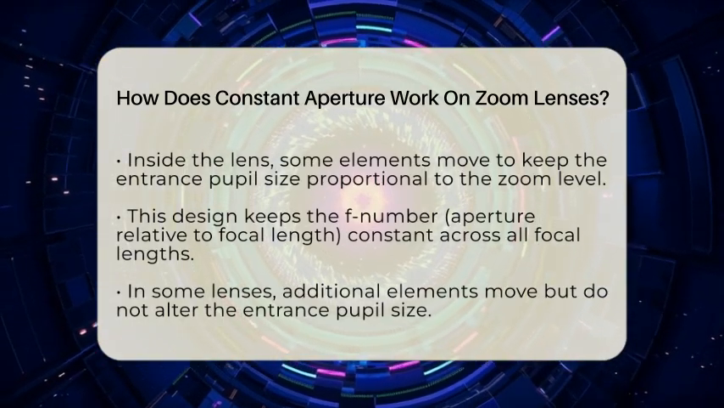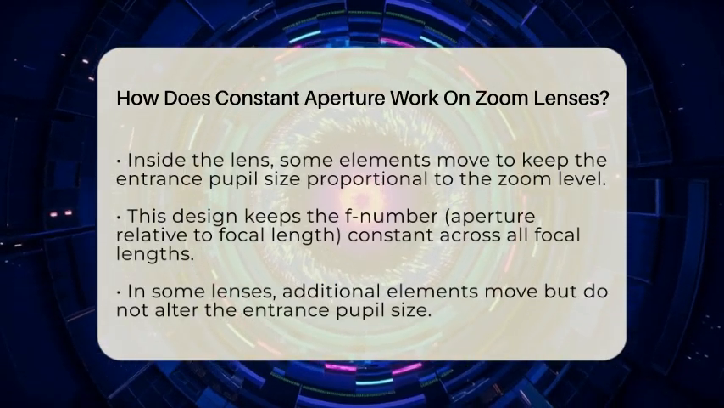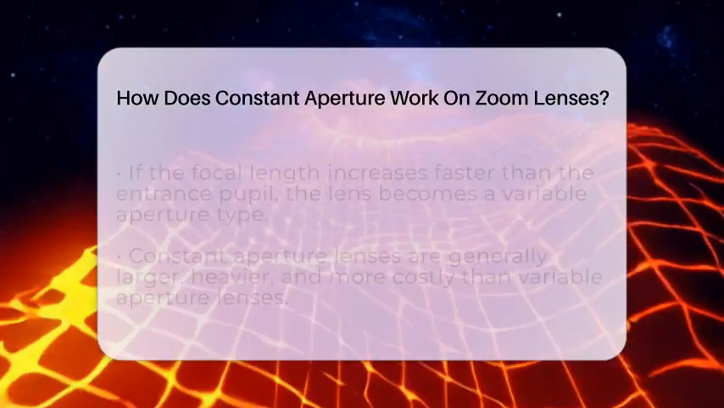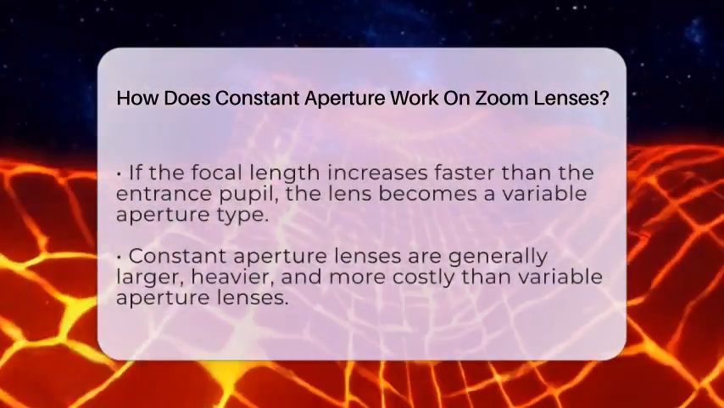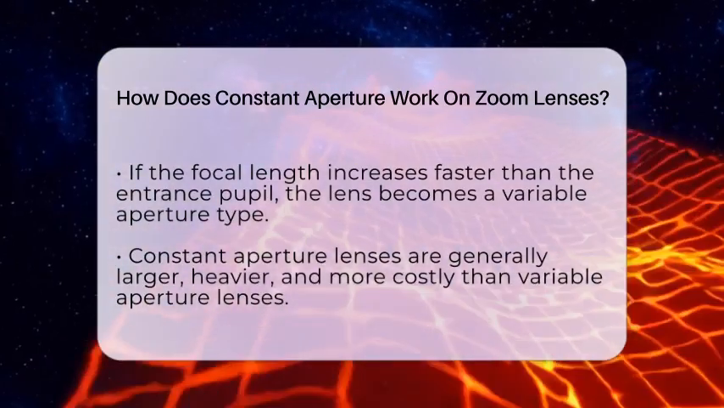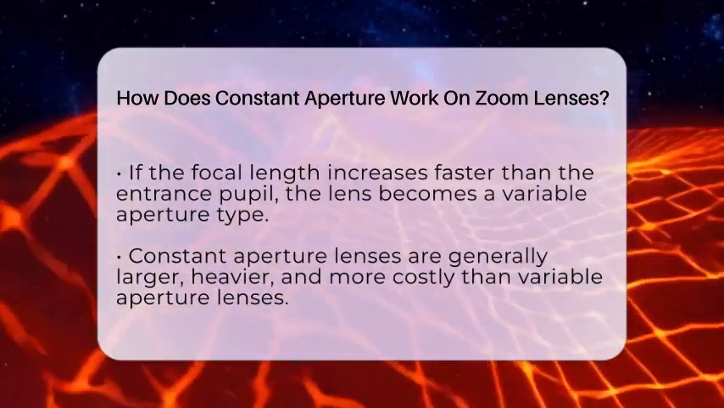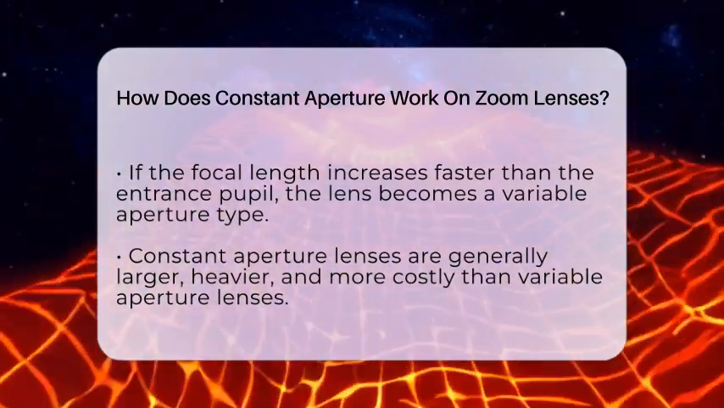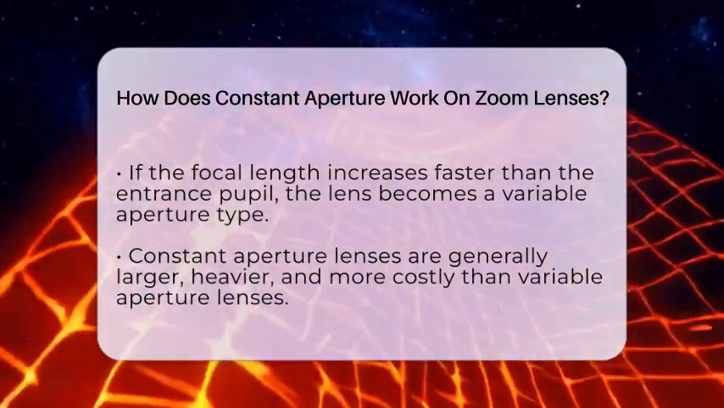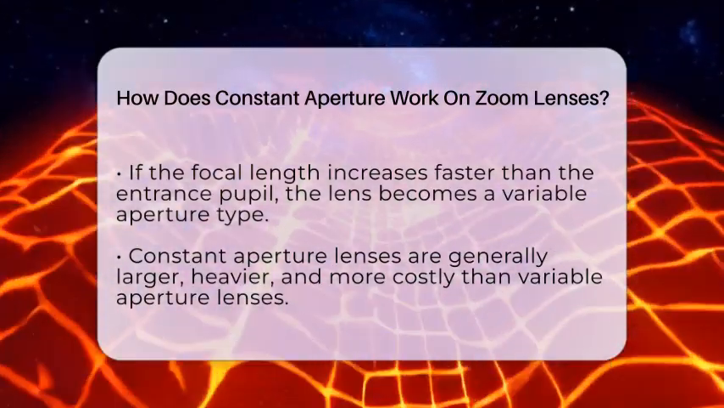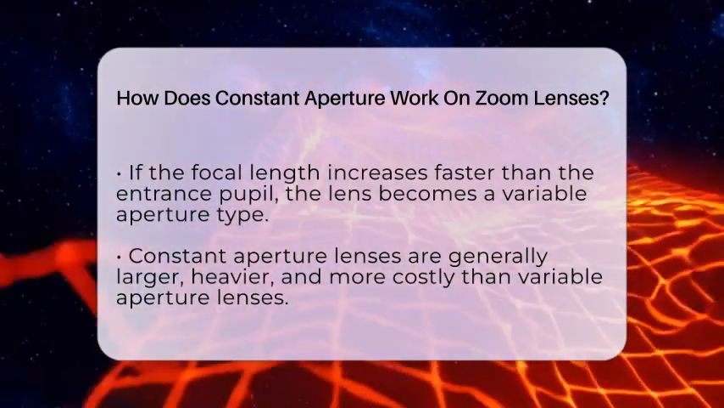In some cases, additional lens elements behind the aperture also move, but they don't change the size of the entrance pupil. If the focal length increases faster than the entrance pupil, the aperture appears smaller relative to the focal length, making the lens a variable aperture type instead. That's why constant aperture zoom lenses are carefully engineered to keep the aperture size consistent throughout the zoom range.